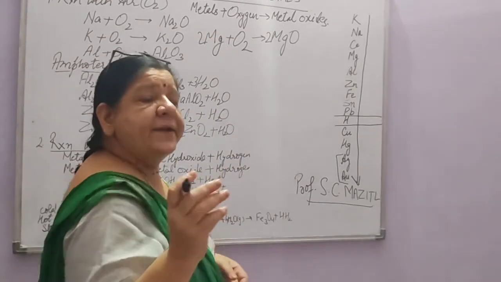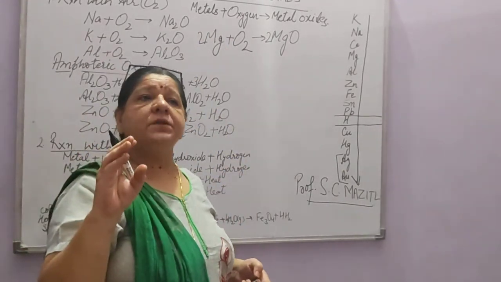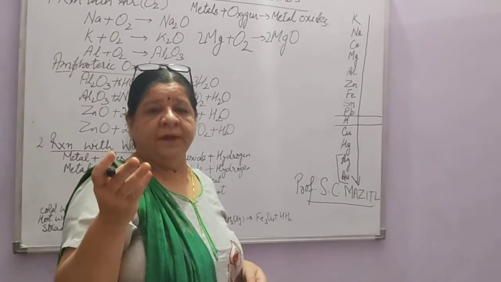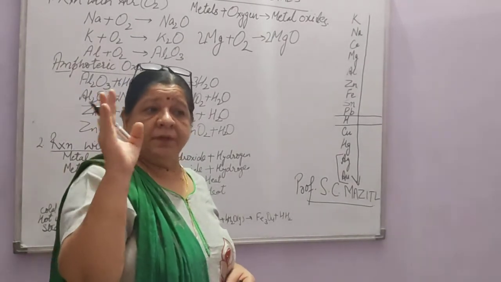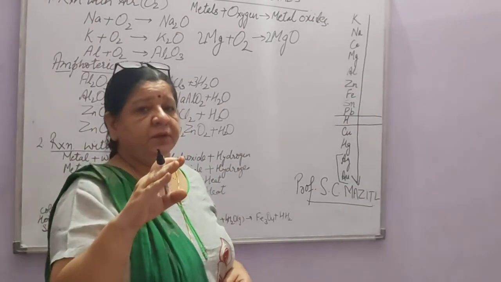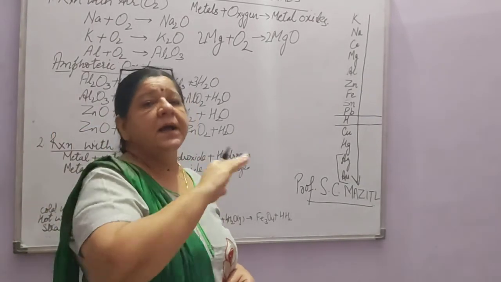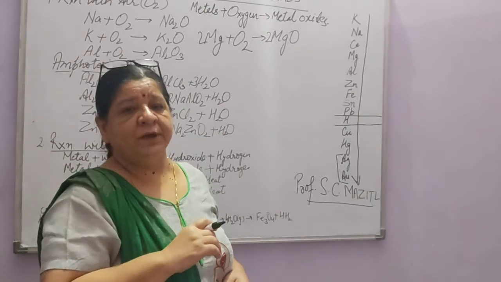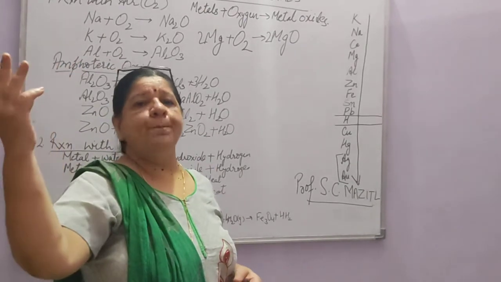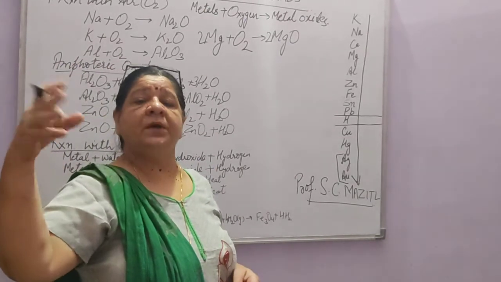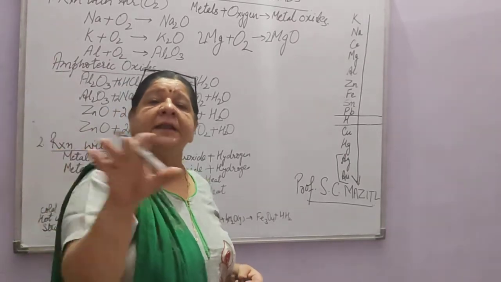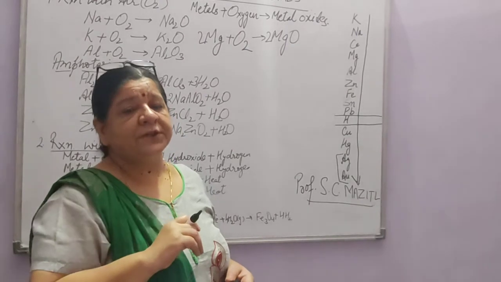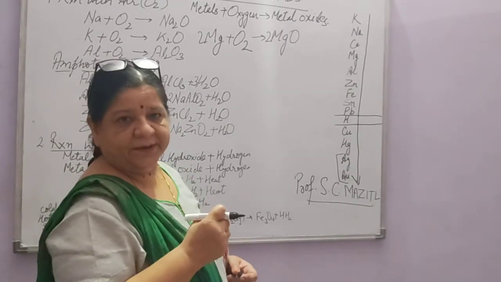Now iron does not burn when we heat it, but in the presence of oxygen it forms a layer of oxide over it. Iron, if kept in the open for some time, reacts with oxygen and the moisture present in the air and forms a layer of Fe3O4, that is rust, over it.